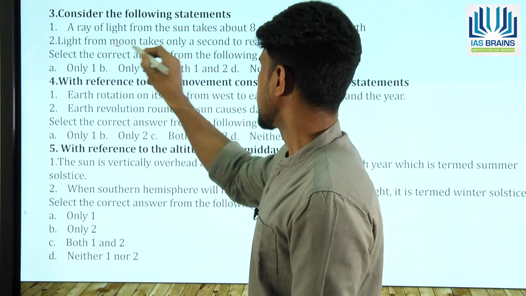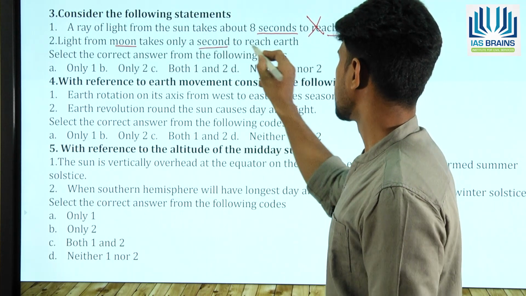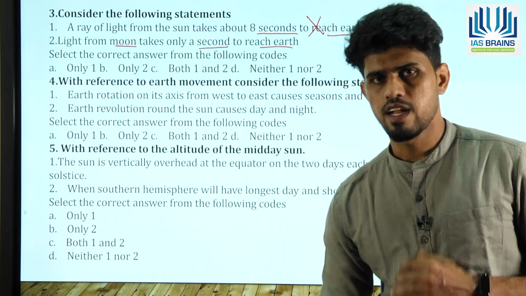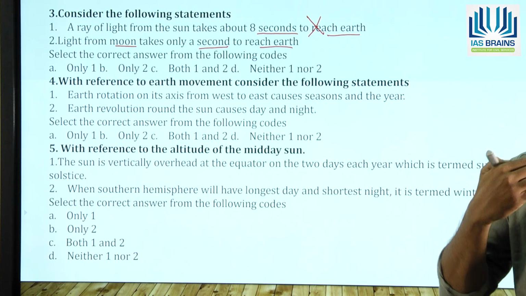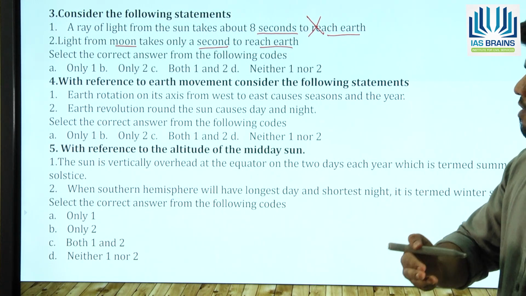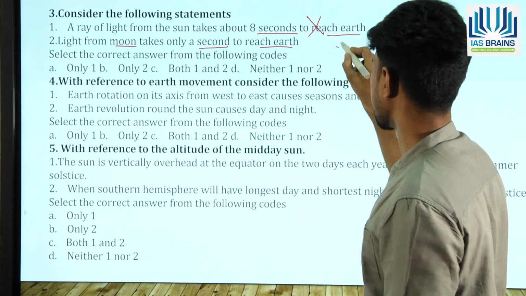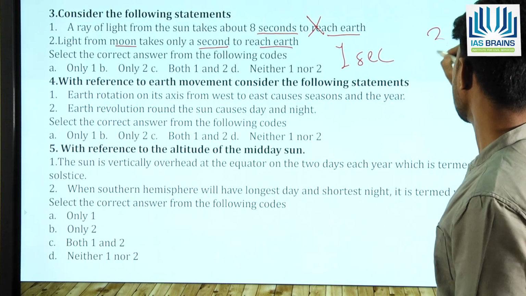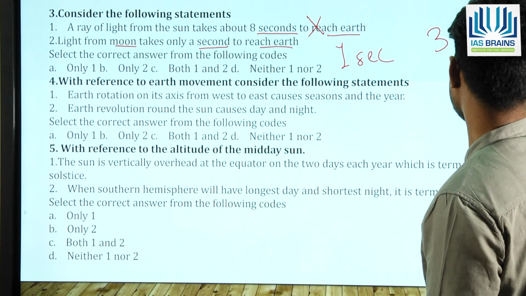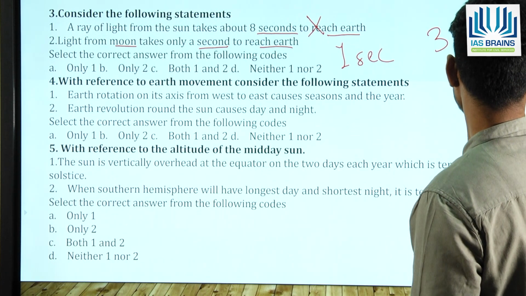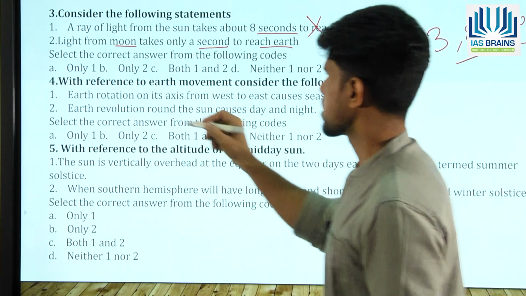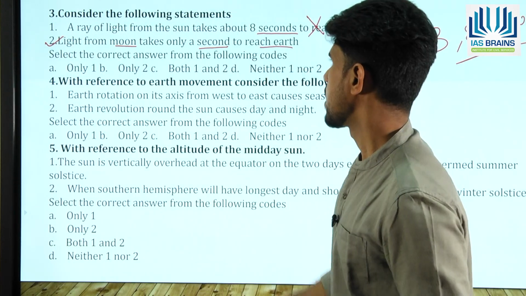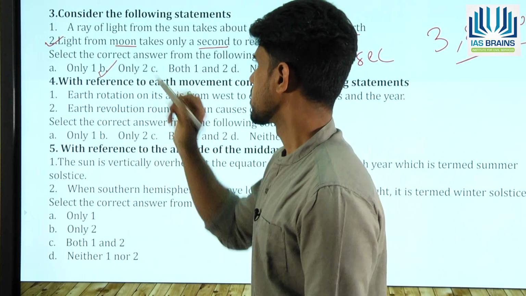Light from the moon takes only a second to reach the earth. Now see, the sunlight that is hitting the moon is reflected back onto the earth, and that usually takes 1 second, because the distance between the moon and the earth is 3,84,000 kilometers. So this second statement is correct. So you get the answer as only 2, that is B.